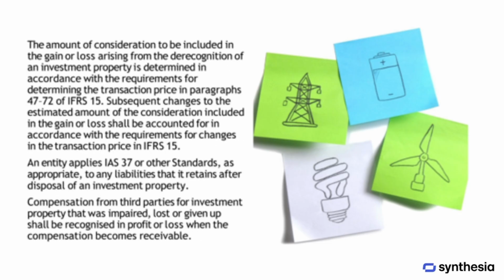The amount of consideration included in the gain or loss from the derecognition of an investment property is determined based on the requirements for transaction price in IFRS 15, specifically paragraphs 47-72. Any subsequent changes to the estimated amount of the consideration are accounted for in line with the requirements for changes in the transaction price under IFRS 15. An entity applies IAS 37 or other relevant standards to any liabilities it retains after the disposal of an investment property. Compensation received from third parties for investment property that has been impaired, lost, or given up is recognized in profit or loss when the compensation becomes receivable.